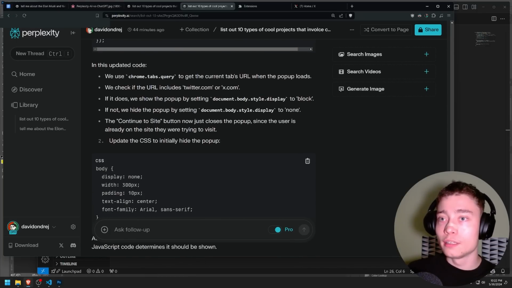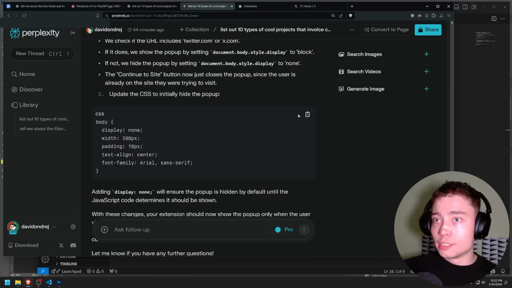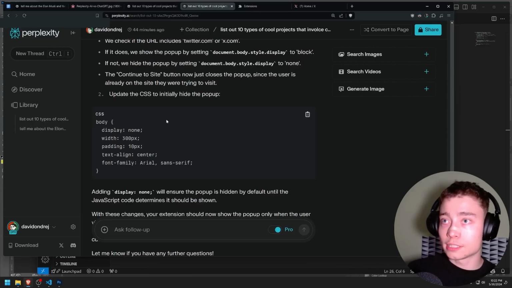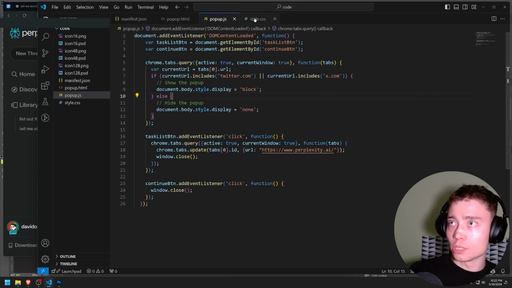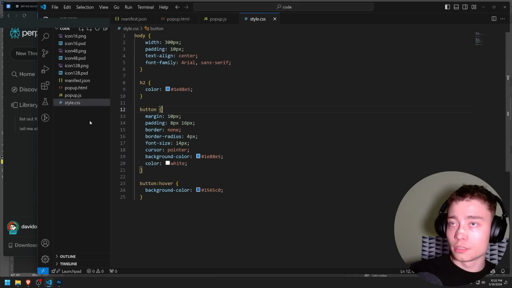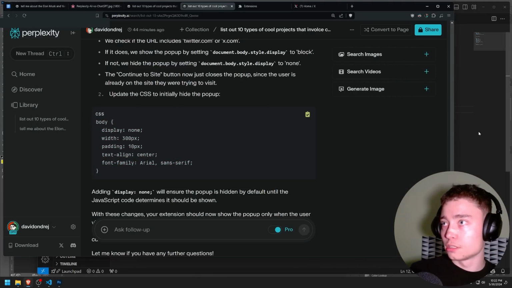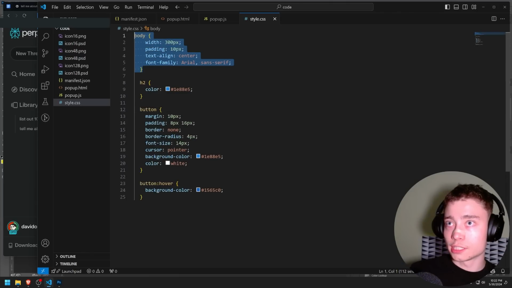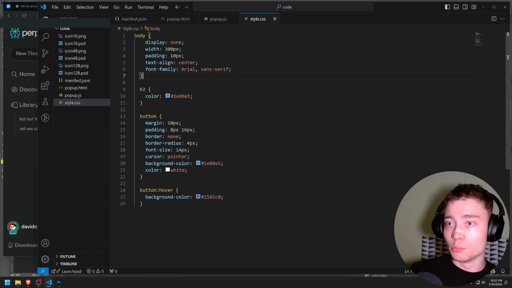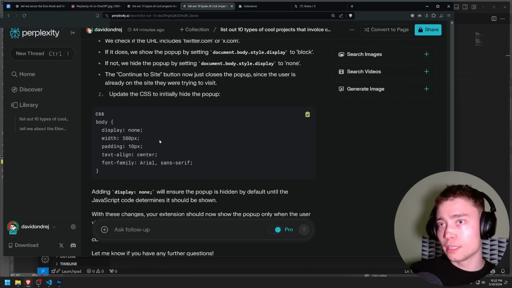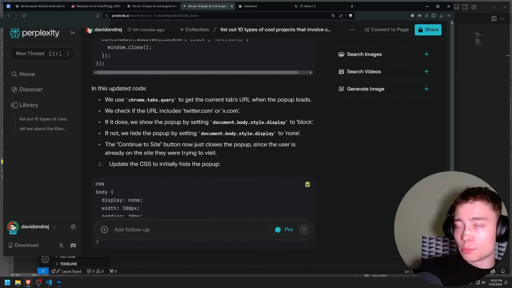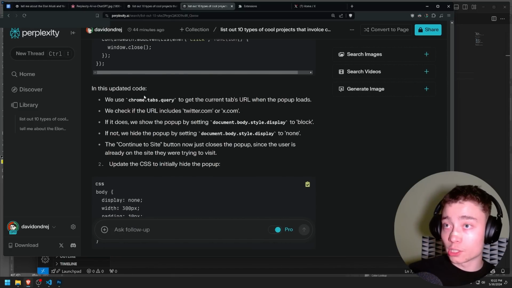And then we update the CSS. Update the CSS to initially hide the pop-up. Wait, what? Okay, so just the body, I guess. We need to change the CSS body. Boom. And then, wait, what is... In this updated code, we use chrome.tabs.query to get the current tab's URL.